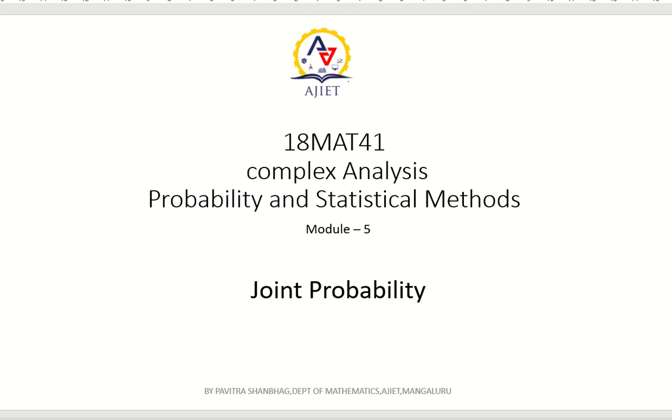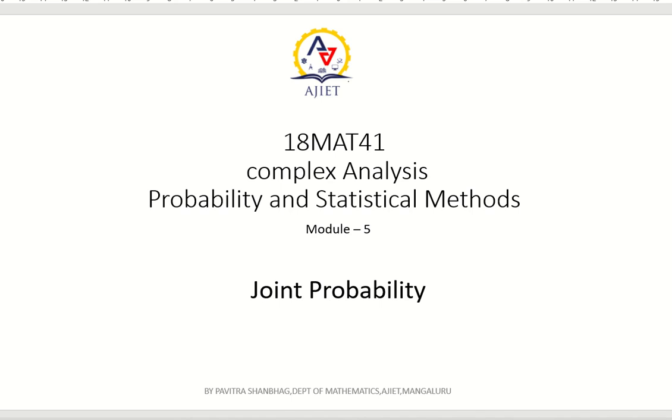Dear students, in the previous class we finished probability, that is, the types of random variables. There are two types of random variable, continuous and discrete. In each, again two types: in discrete random variable, binomial and Poisson distribution, and in continuous random variable, normal and exponential distribution, right? We have done with that concept.